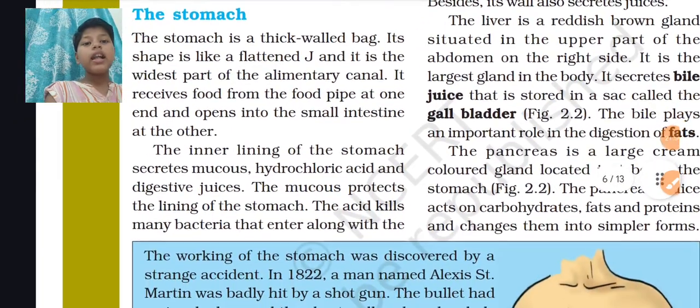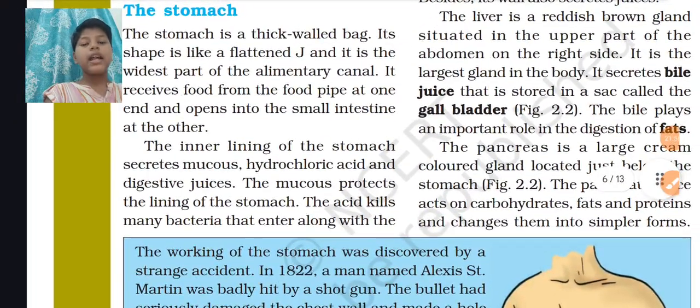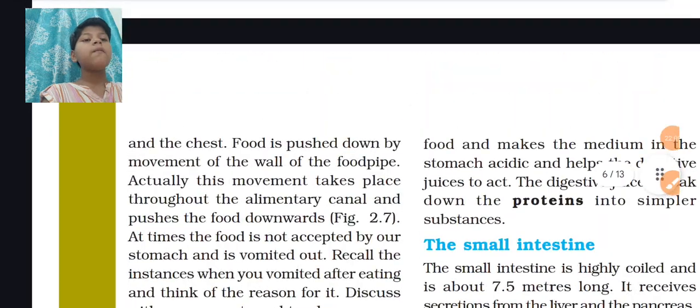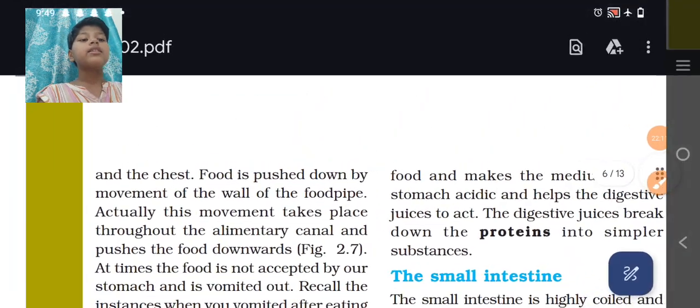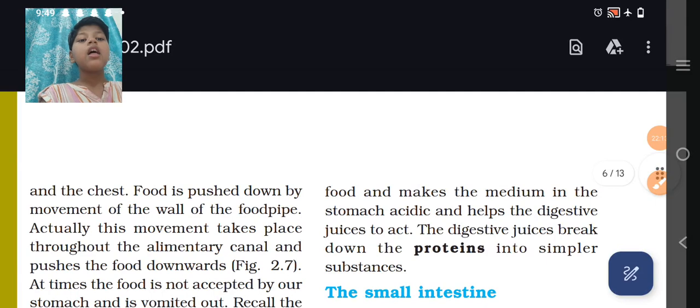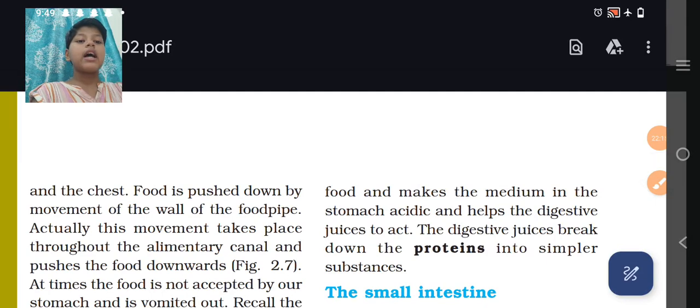The inner lining of the stomach secretes mucus, hydrochloric acid and digestive juices. The mucus protects the lining of the stomach. The acid kills many bacteria that enter along with the food, makes the medium in the stomach acidic, and helps the digestive juices to act. The digestive juices break down the protein into simpler substances.